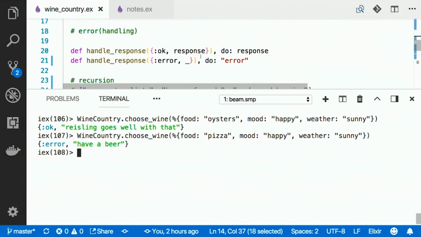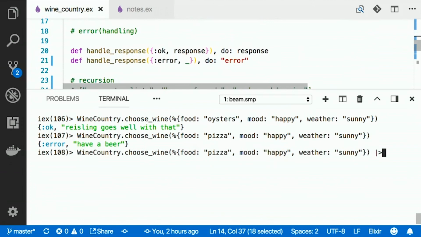It's also really good for error handling. So say we use that pipe operator to pipe it into the next function. And we can then handle that error in any way that we want to.